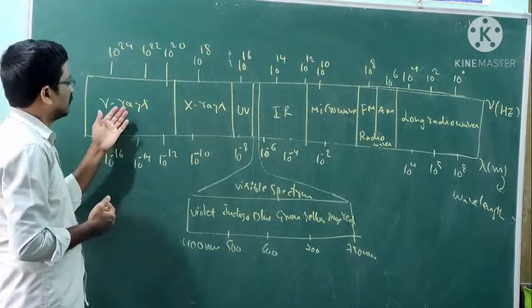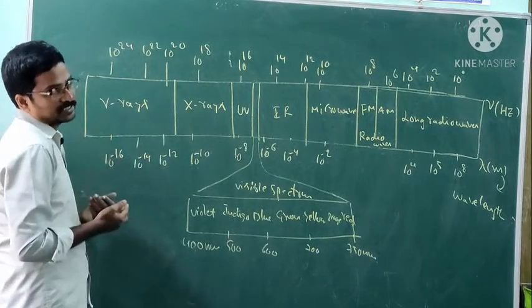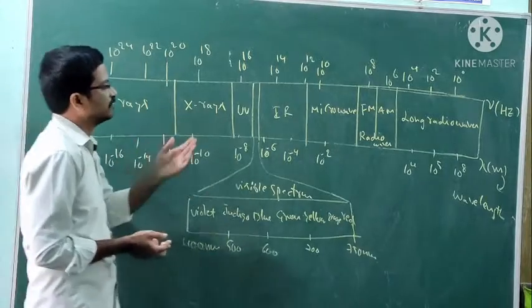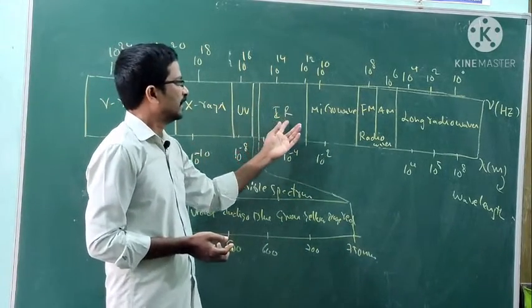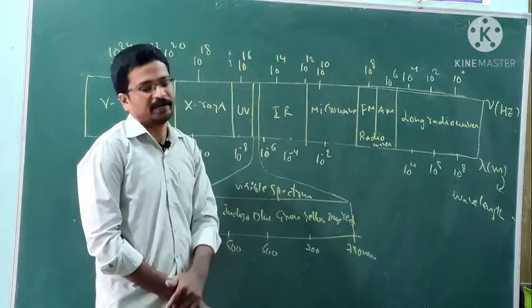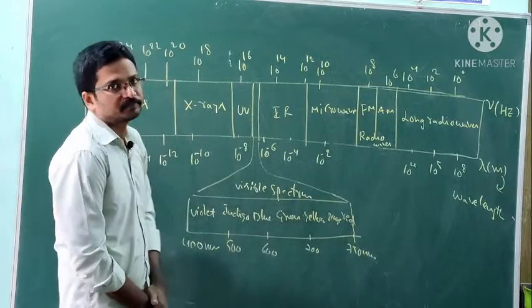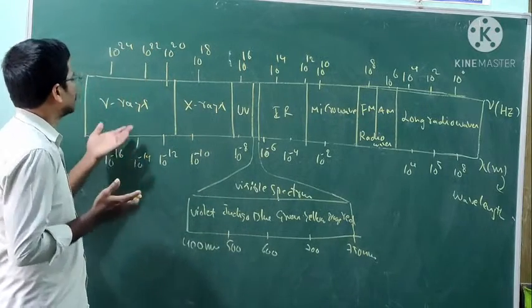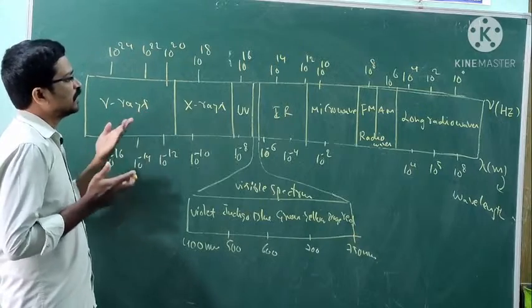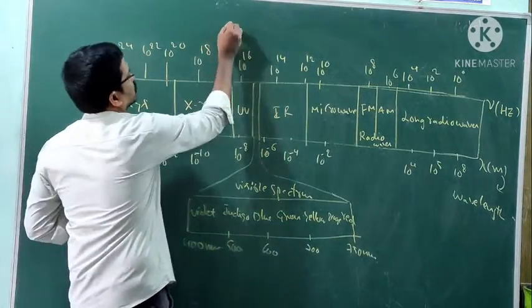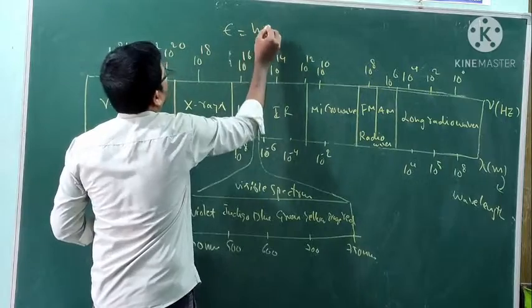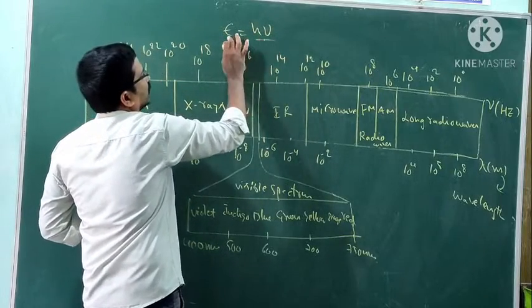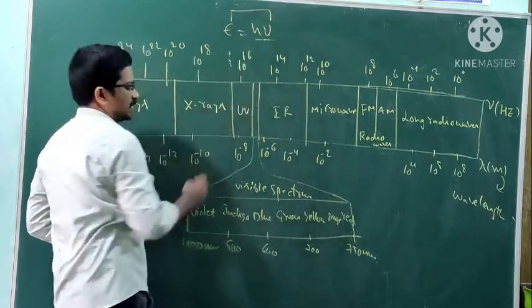Gamma rays are more energetic than X-rays, then UV, then visible, then IR, then microwave, then the longer radio waves. So the most energetic radiations are these. Energy of radiation is given by E is equal to h nu. Energy is proportional to the frequency.